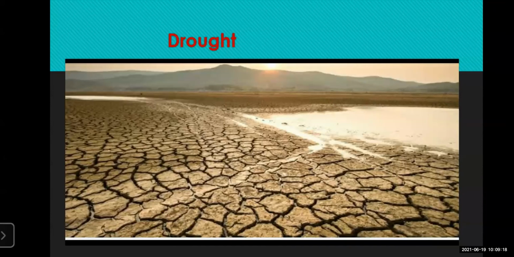Due to the lack of water, what happens to the ground? It becomes dry, and this type of design is created because there is no moisture to hold the soil, so it splits.